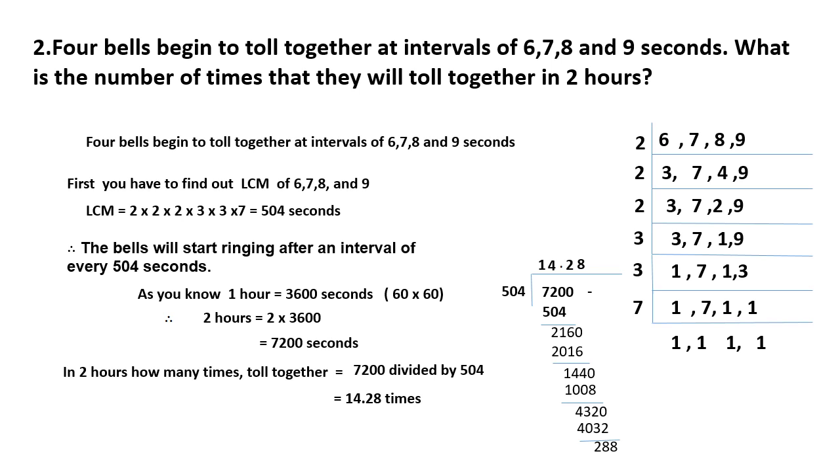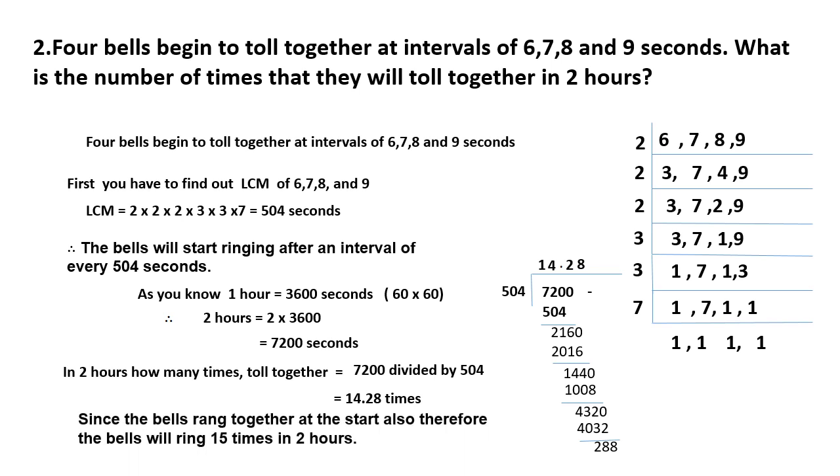That means 14.28 times. 14.28 is not a round figure, right? So we can make it a round figure. That is, we can say it is 14 times, and since the bells ring together at the start also, therefore the bells will ring 15 times in 2 hours. You can take it round, 15 times in 2 hours. Understood? 15 times in 2 hours. That is the correct number for this. I hope you understood this one.